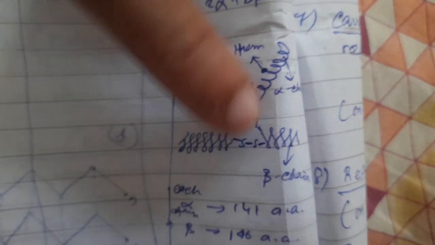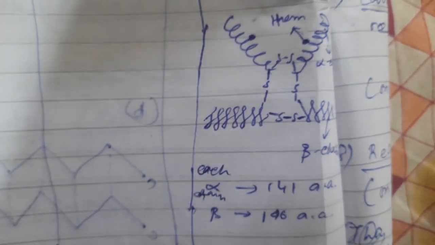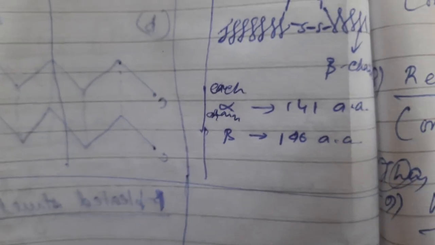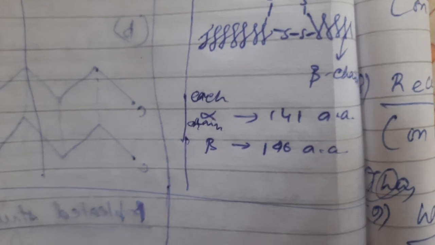This is the structure of hemoglobin, where this is the globin part and this is the heme part, which contains the iron. The alpha chain contains 141 amino acids and the beta chain contains 146 amino acids.